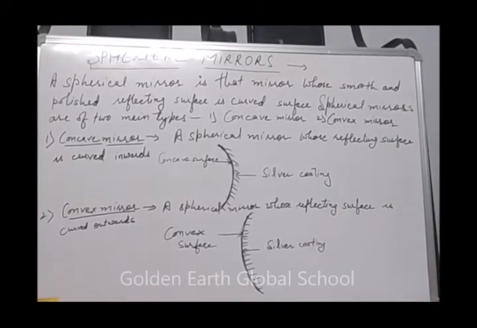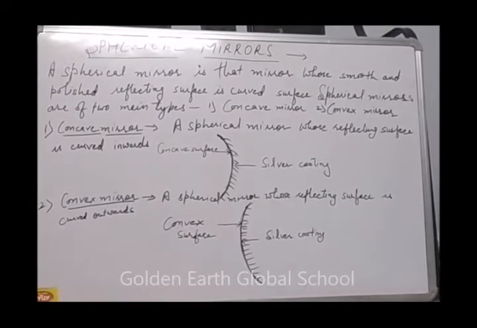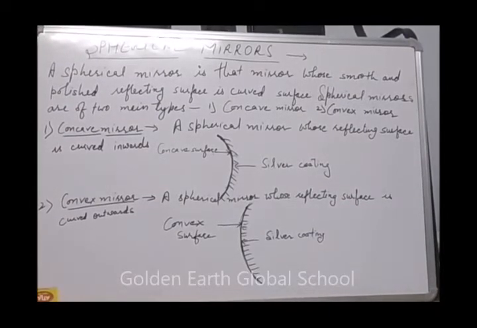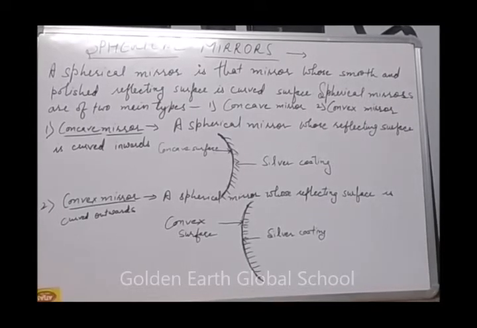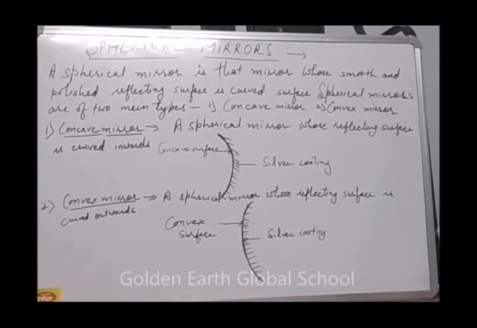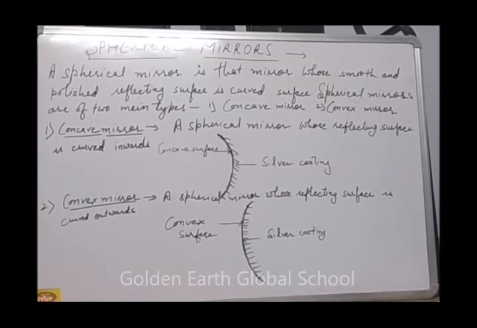Next topic we are going to cover is terms related to the spherical mirror. The terms we are going to cover are center of curvature, pole, principal axis, and principal focus.